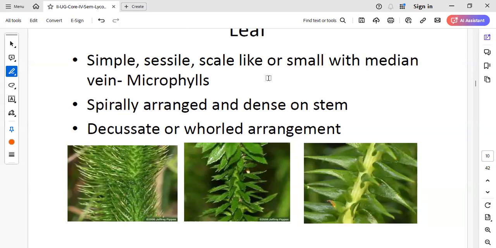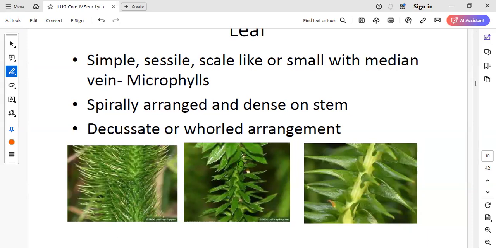In some of the species, they are reduced to scale-like structures with a median vein, a central vein. We call it a microphyll. As they are very small, we can name them microphylls. Another important point: can we also call the leaves as having reticulate venation? Here I can't call it a perfect reticulate venation, but it has only a central midvein.